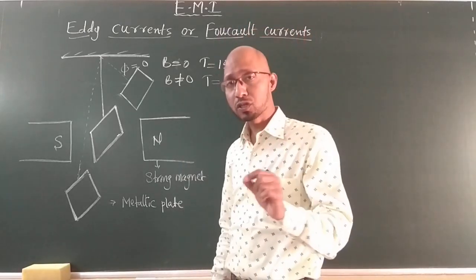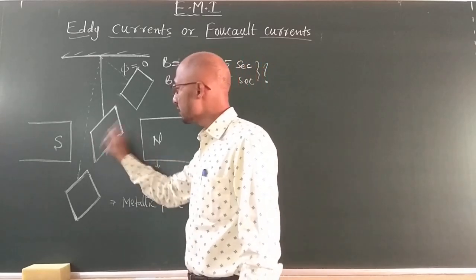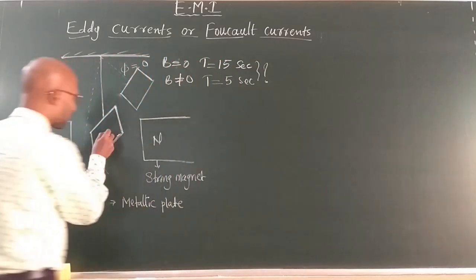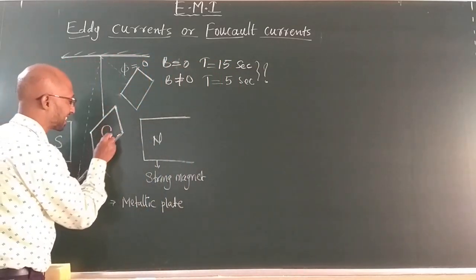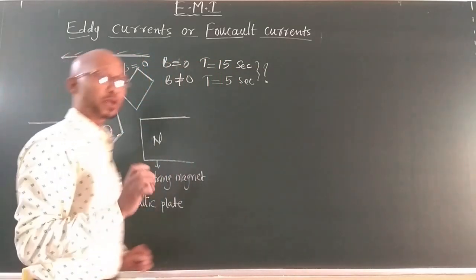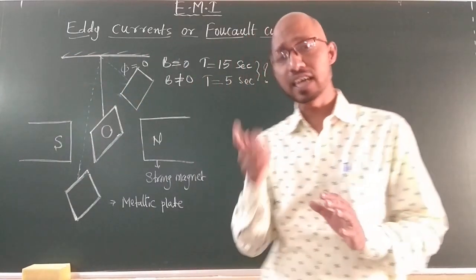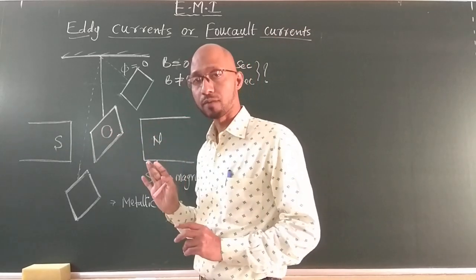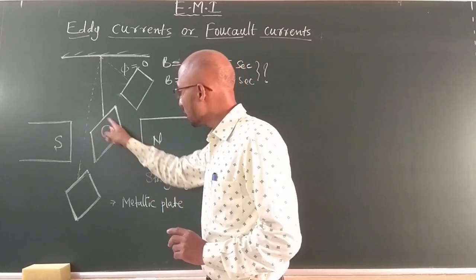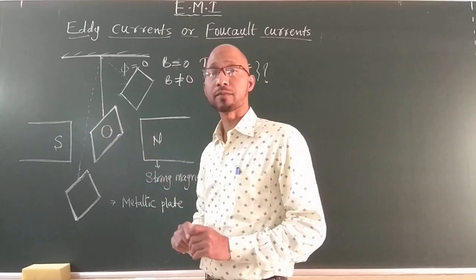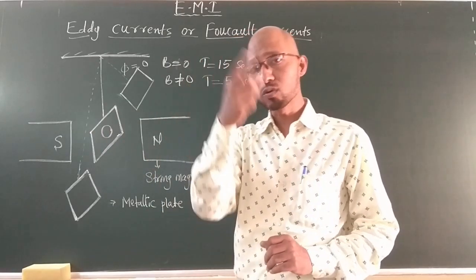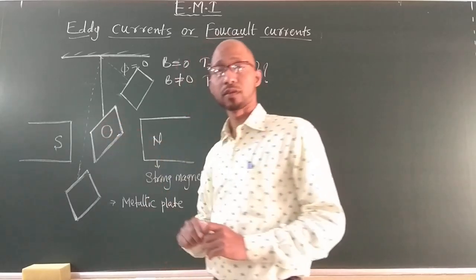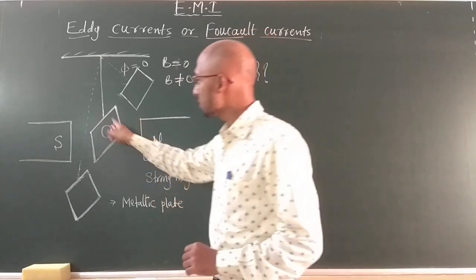Now, if there is an induced EMF, what will happen to the electrons in the plate? These electrons try to induce a current in a circular form, because the plate is perpendicular to the magnetic field. The electrons in the metal try to move in a circle. Due to this, the current starts forming.